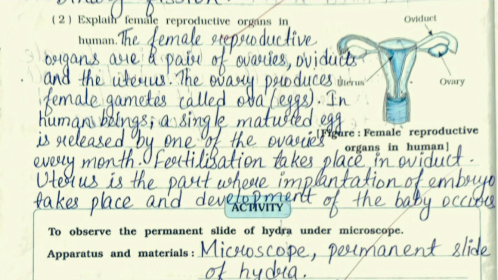Second question, explain the female reproductive organs in human. This is the most important question for your exams. Okay. The female reproductive organs are a pair of ovaries, oviducts and the uterus. The ovary produces female gametes called ova or eggs. In human beings, a single matured egg is released by one of the ovaries every month. Fertilization takes place in the oviduct. Uterus is the part where implantation of the embryo takes place and development of the body occurs.